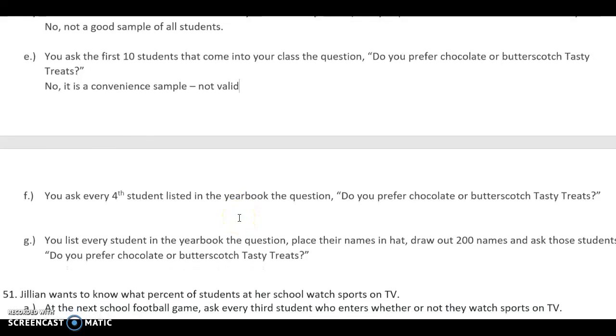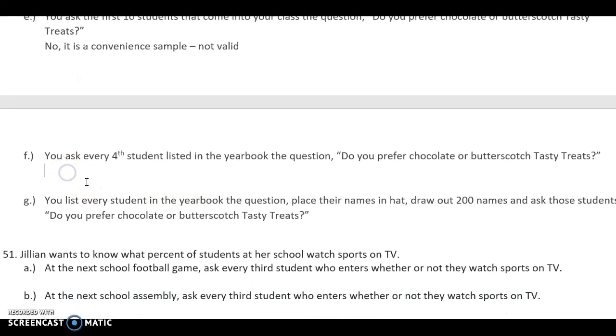All right, we asked every 4th student listed in the yearbook. That one's valid. It's systematic and covers most everybody, right?